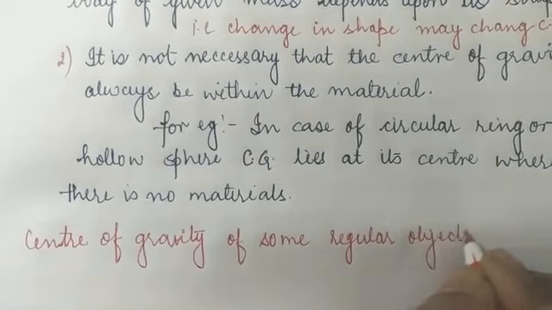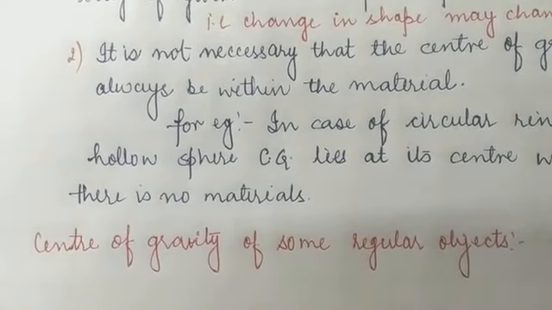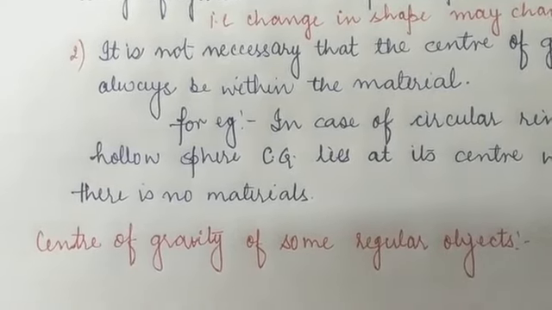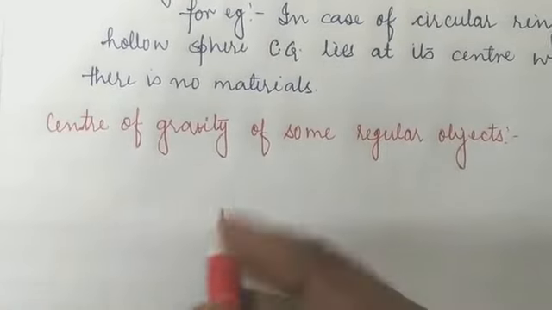Children, now we are going to calculate the center of gravity for different types of objects. One by one we will discuss what the center of gravity will be for each particular regular object.